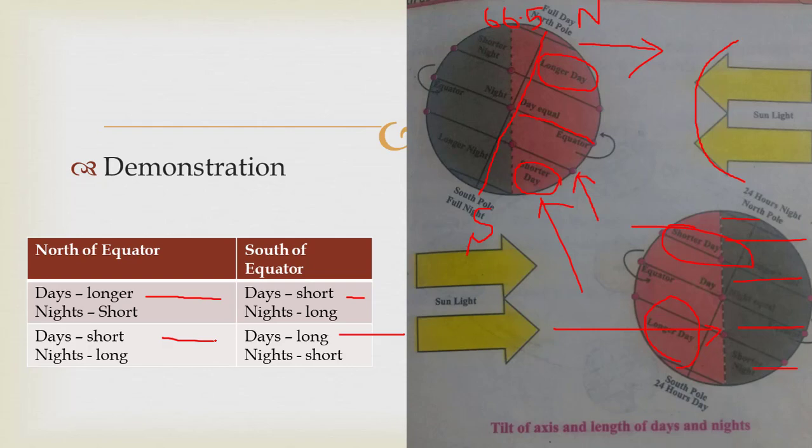So there would be the same phenomena in nights, like nights are long in north of equator and short in south of equator. So this is all because of the tilt of the axis of the earth. Like earth's axis is tilted at an angle of 66.5 degrees, so that's why days and nights vary due to the tilt of the earth.